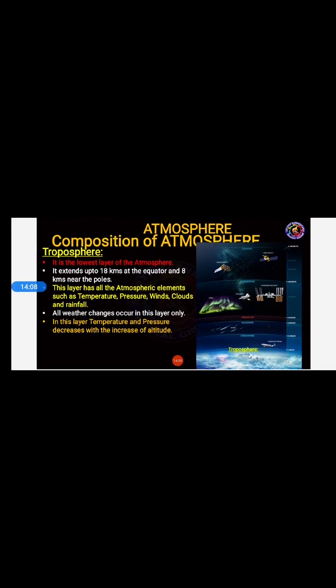Next we have, all weather changes occur in this layer only. Whichever weather changes occur in a particular place depend upon the layer, that is troposphere. In this layer, temperature and pressure decrease with the increase of altitude. What happened here, students? With the increase of altitude, now you have a new word, that is altitude. Can you answer me what is the meaning of altitude here, students?